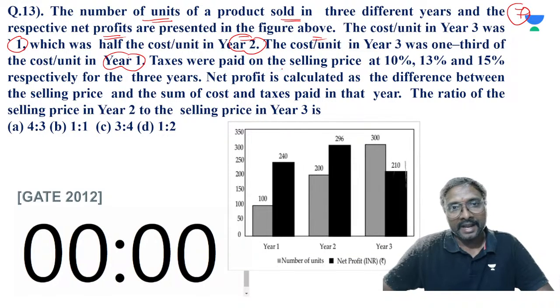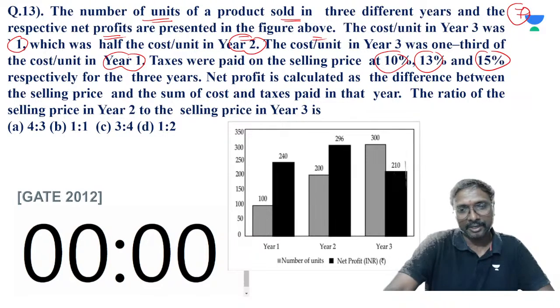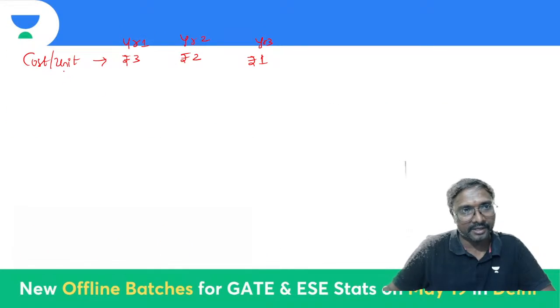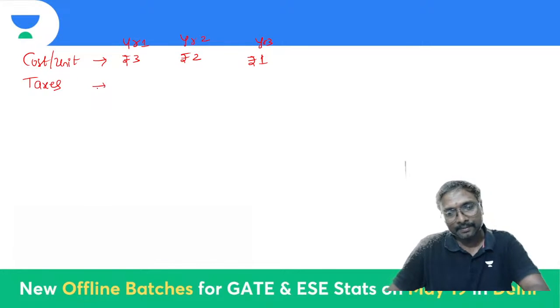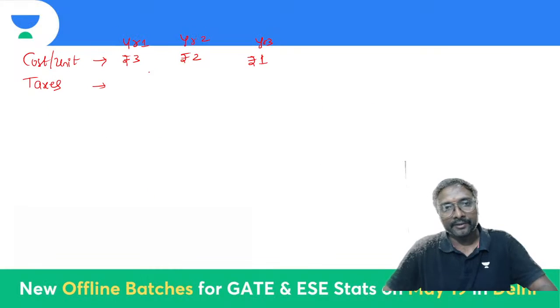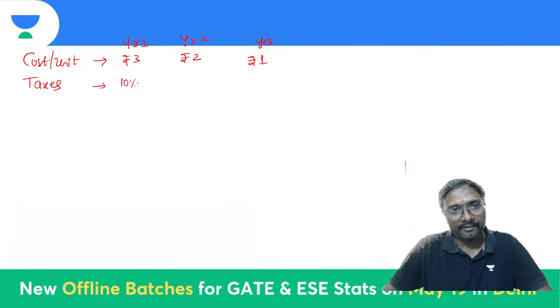Now the taxes are to be paid on the selling price at 10%, 13% and 15% respectively, right? So what is the taxes if you just observe? Taxes will be 10, 13, 15. So 10% of which one? This is the selling price, SP. And the second one is 13% of this SP. And the next is 15% of this SP, right?